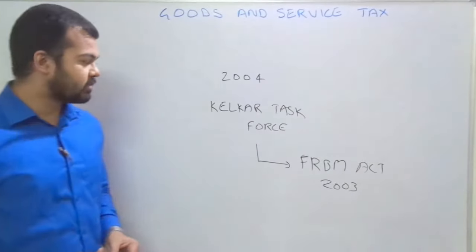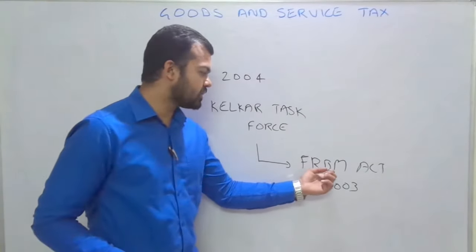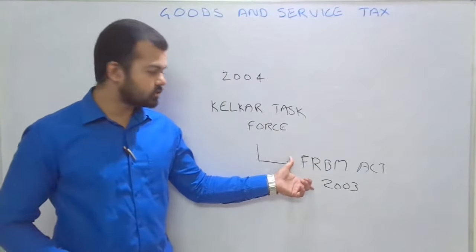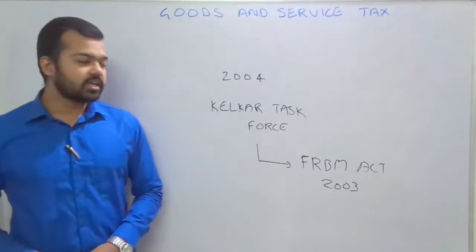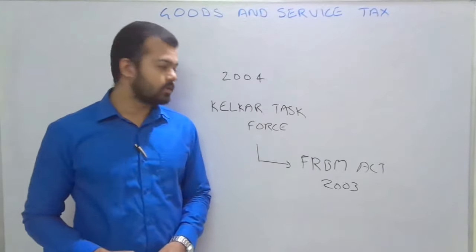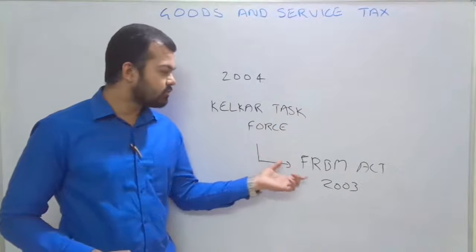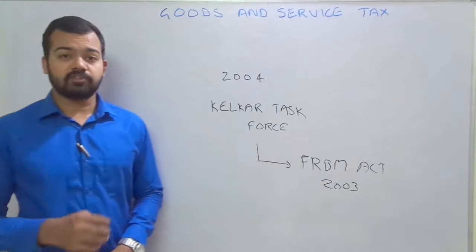FRBM means Fiscal Responsibility and Budget Management Act 2003. If you want to see this topic in a video, the link is provided in the description of this video. So the Kelkar task force was set up for the implementation of this FRBM Act.